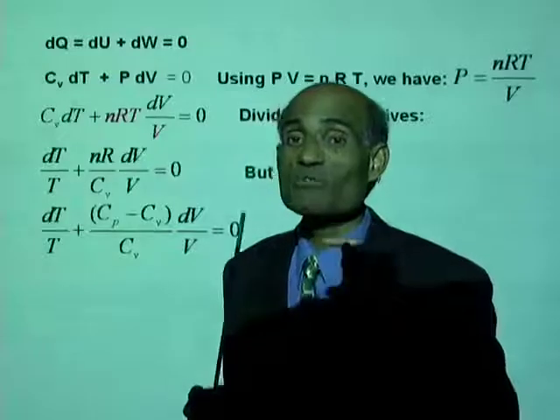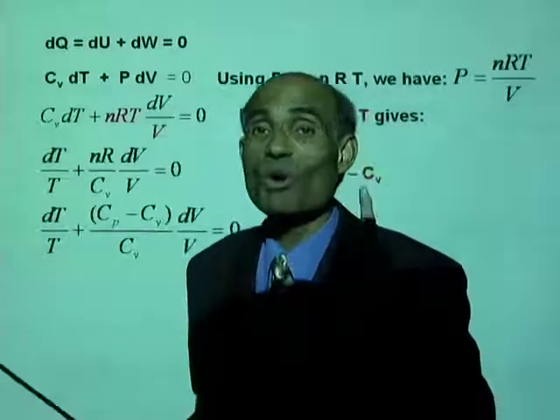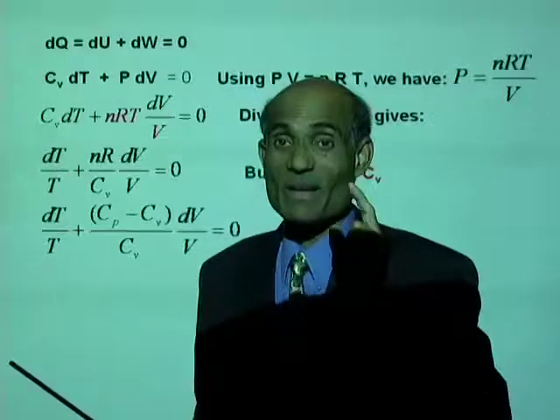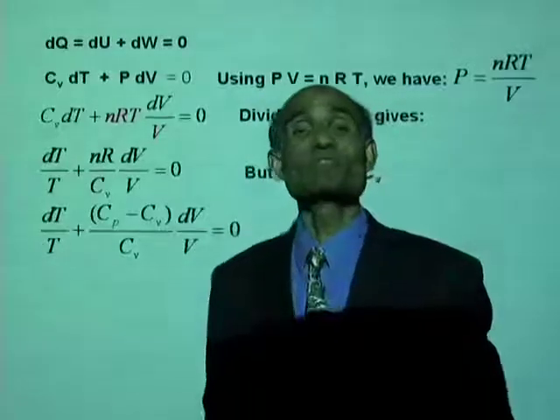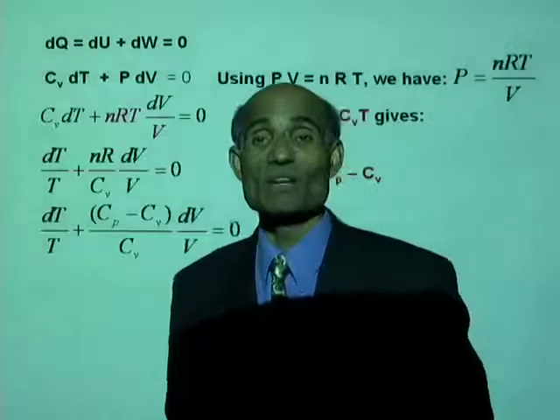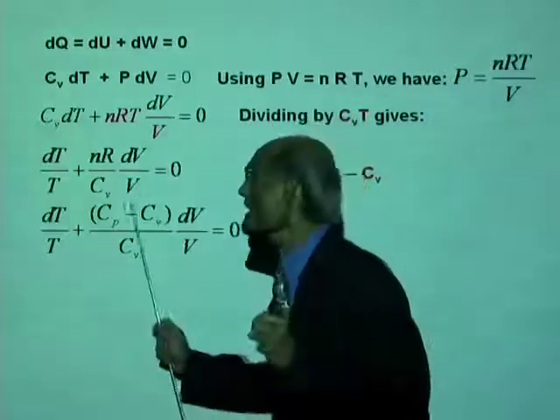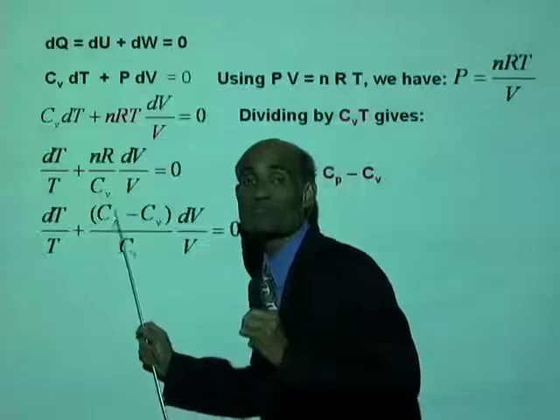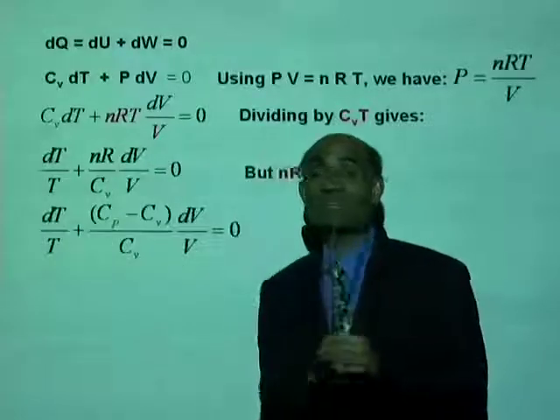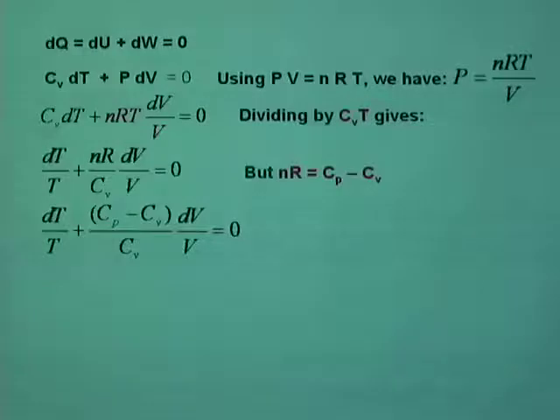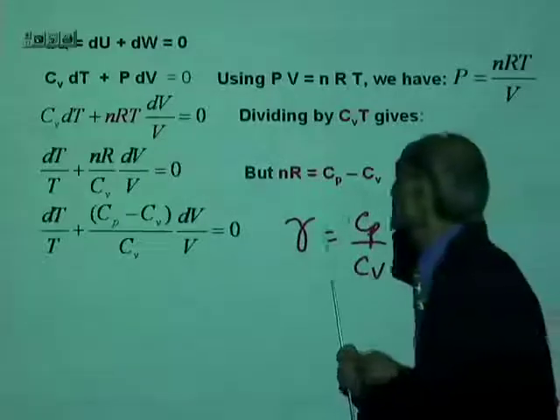I said use the value of gamma as 1.4. Alright, this is the time I'm going to introduce that concept of gamma. You know what gamma is? Gamma is the ratio of heat capacity at constant pressure divided by heat capacity at constant volume. In fact, gamma equals Cp divided by Cv. That is the quantity gamma.